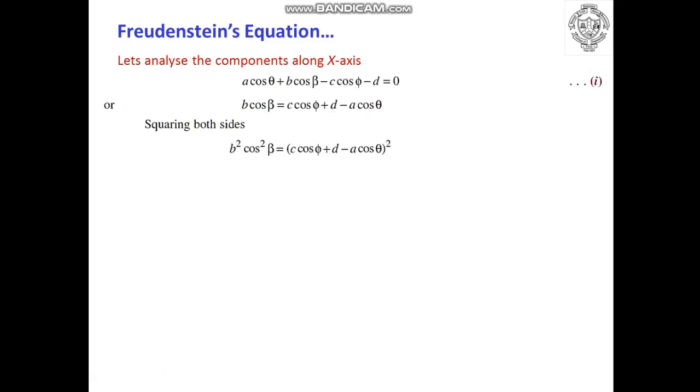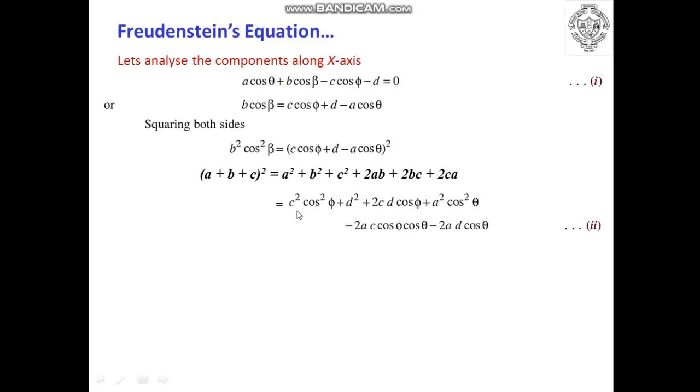So as good as you have to expand the formula for (a + b + c) whole square. If you revise the formula for (a + b + c) whole square, you can get the answer as a square plus b square plus c square plus 2ab plus 2bc plus 2ca. So according to this particular formula, we will try to expand this particular bracket.